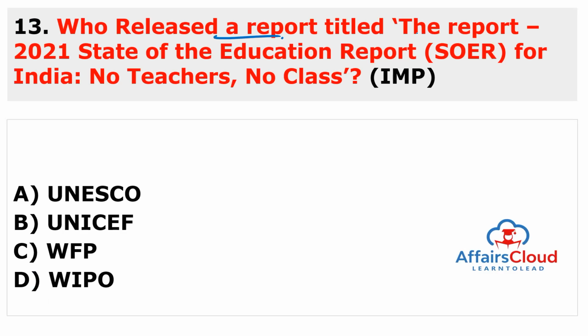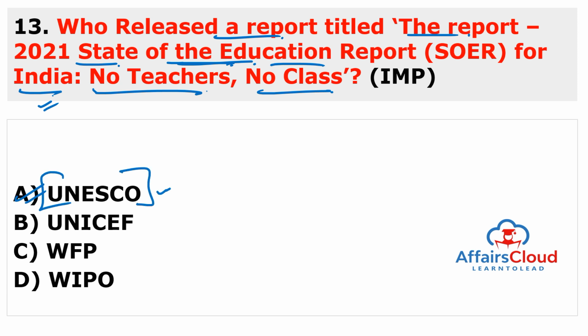Here is the question. Who released the report titled State of the Education Report 2021 for India, especially for India, and the caption is No Teachers, No Class? This is the flagship report of UNESCO. So the answer to this question is A, UNESCO. UNESCO stands for United Nations Educational, Scientific and Cultural Organization, and the name of the report is State of Education Report 2021 for India, No Teachers, No Class.